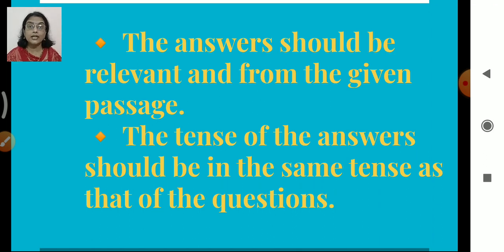Okay, suppose in the question it is past tense. The question is asked in the past tense. So, you answer in past tense only. Don't write the answer in present tense. Got it? So, that is the meaning of these words. The tense of the answers should be in the same tense as that of the questions. Don't change the tense. Clear?